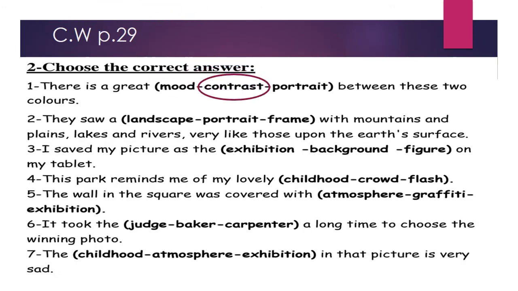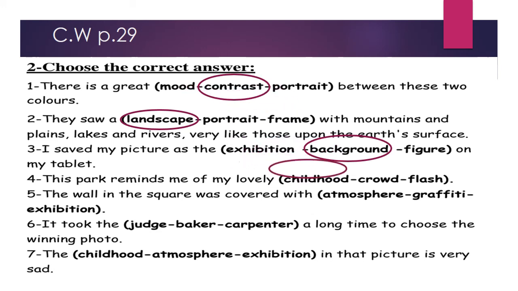There is a great contrast between these two colors. Number two, they saw a landscape with mountains and plains, lakes and rivers very like those upon the earth's surface. Number three, I saved my pictures as a background on my tablet.